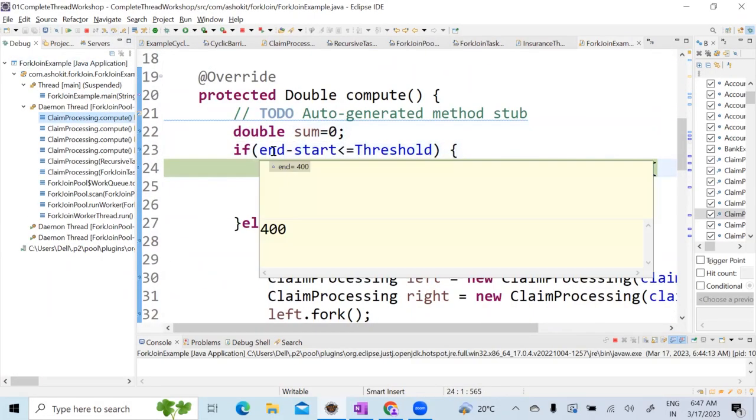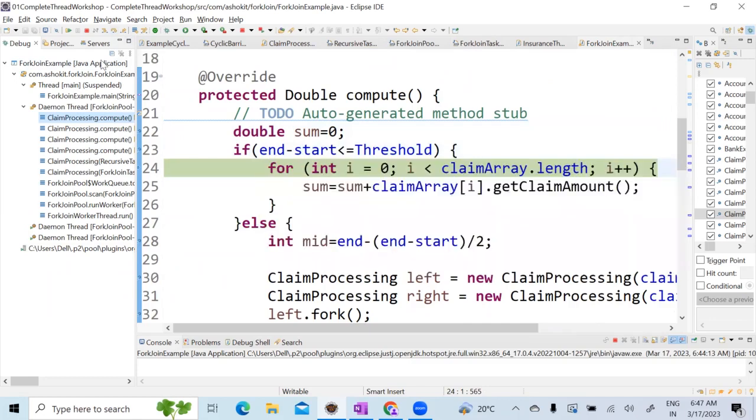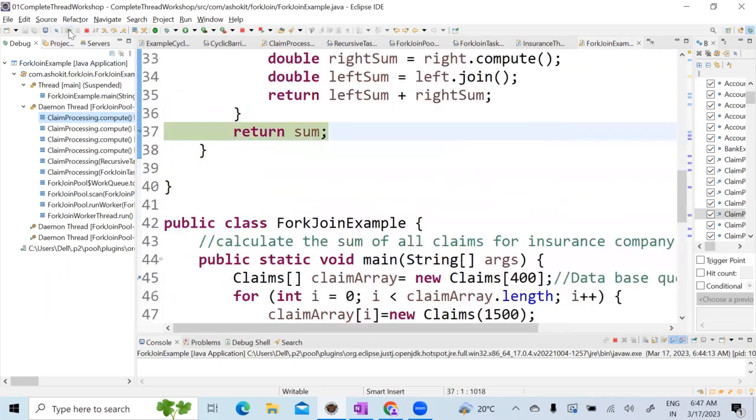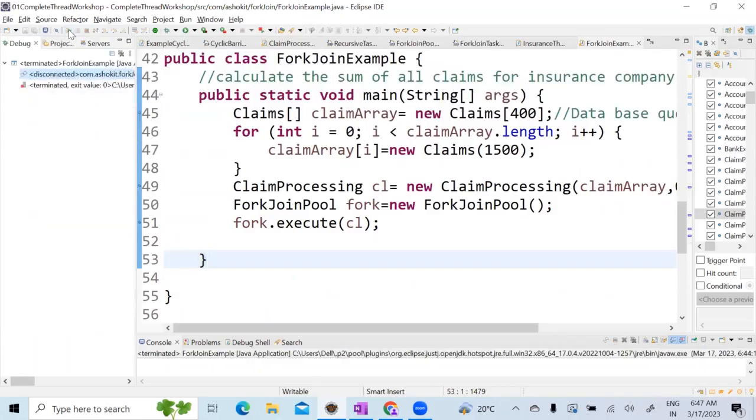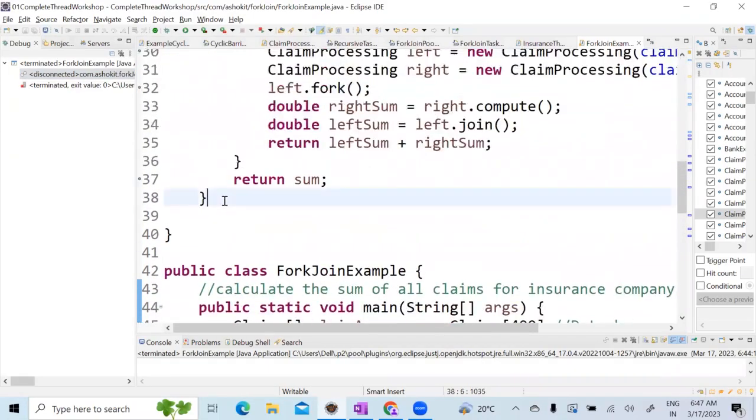So what is the thread? And 400, and then this is 300. It is executing 100 records, and it is returning sum. So your sum will be, I should have taken the sum here. Or else we can print the sum here after that.